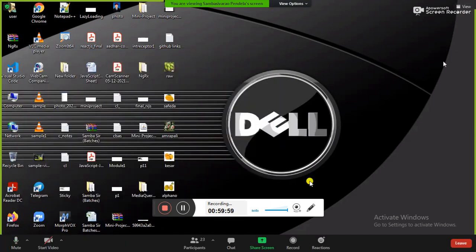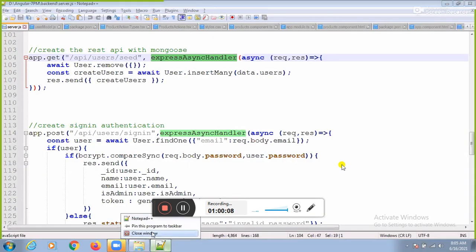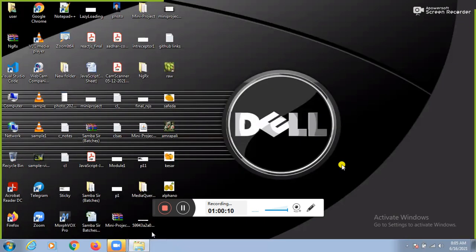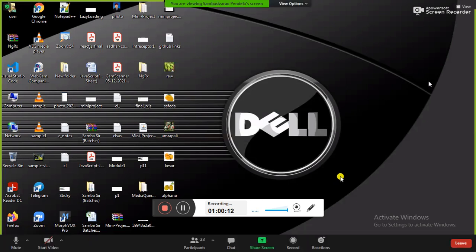Guys, will you prepare the server before joining tomorrow's session? Yes, sir. Please make the server ready before joining tomorrow's session. Once you make the server ready, in tomorrow's session we will start the front-end integration. Only interested people are needed to join the session. Remaining people don't come to the class. We'll remove them from the group itself.